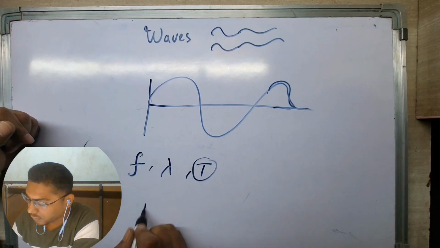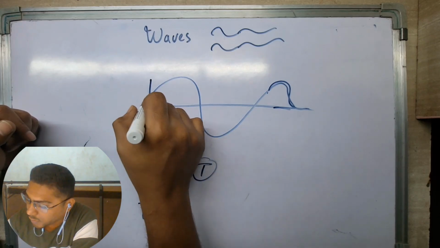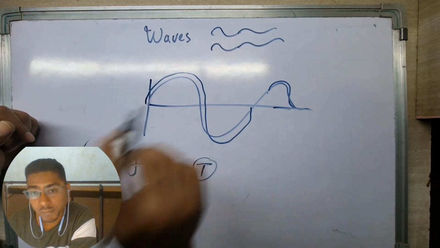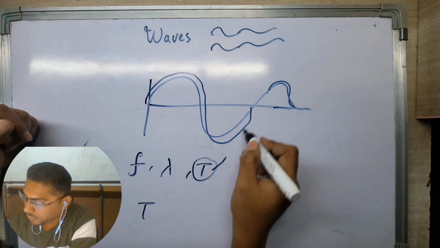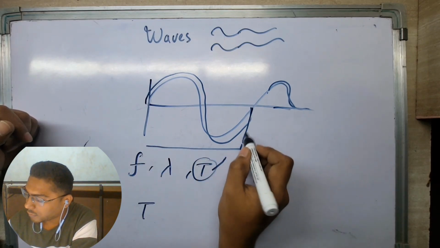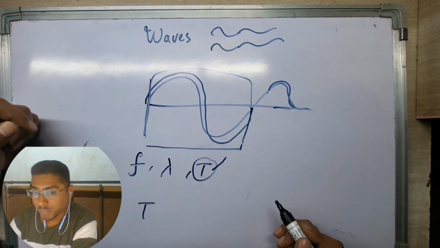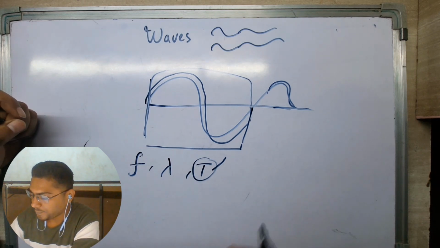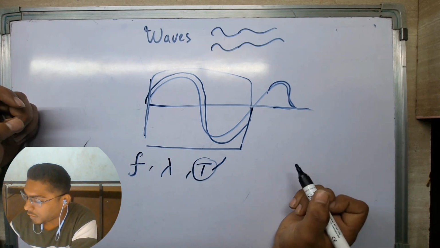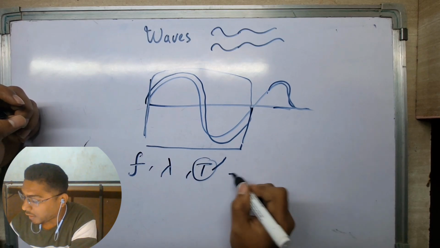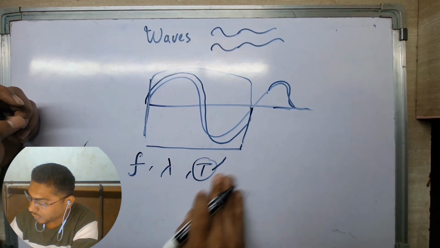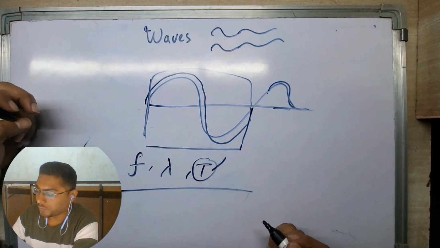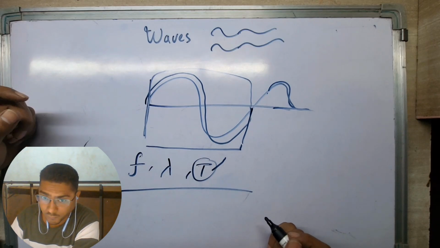We didn't define that, which is one. Time period is the time taken in one complete cycle. So this time period is just the time taken by the wave to complete one cycle. So we were talking about the speed of the wave.